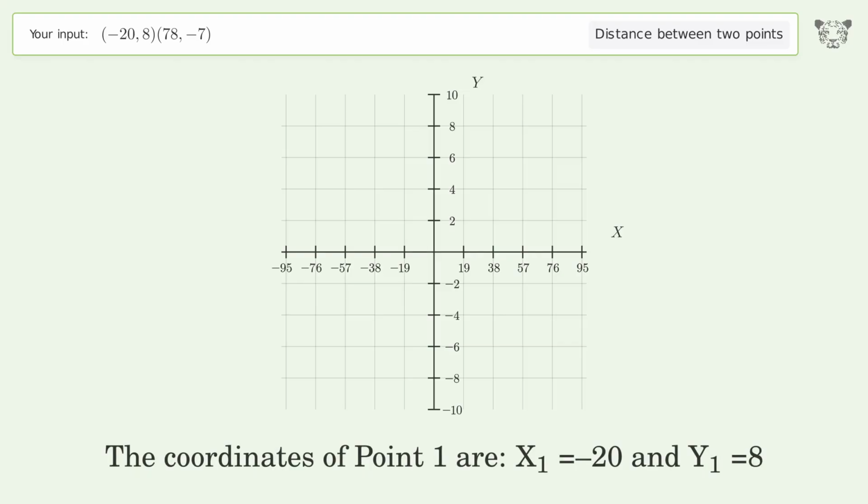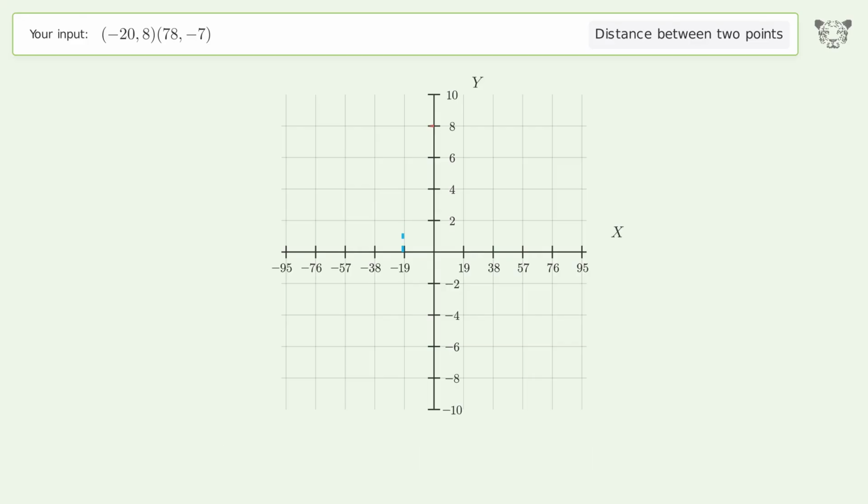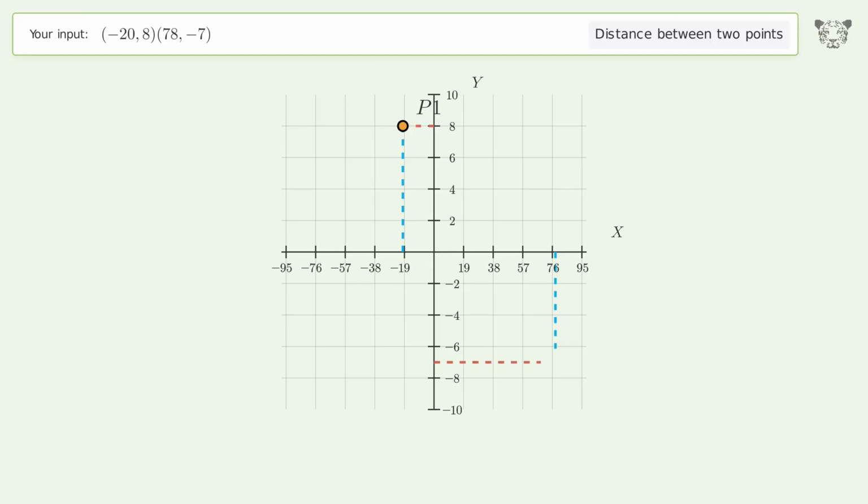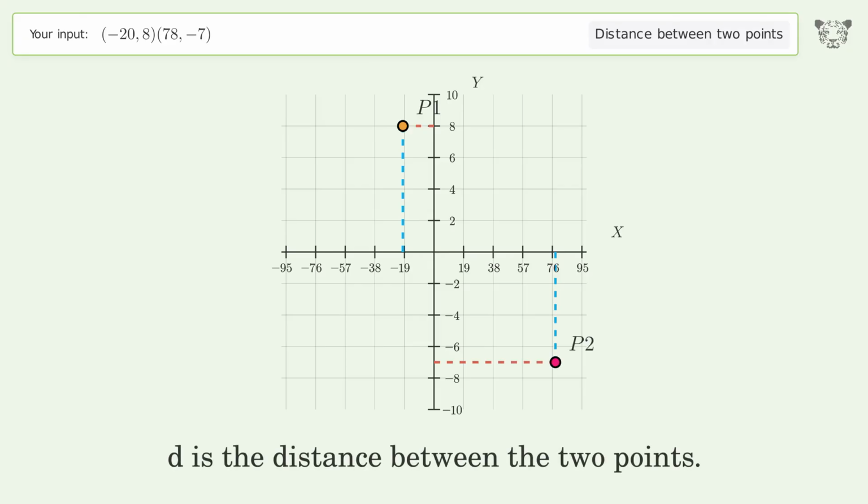The coordinates of point 1 are x1 equals -20 and y1 equals 8. The coordinates of point 2 are x2 equals 78 and y2 equals -7. D is the distance between the 2 points.